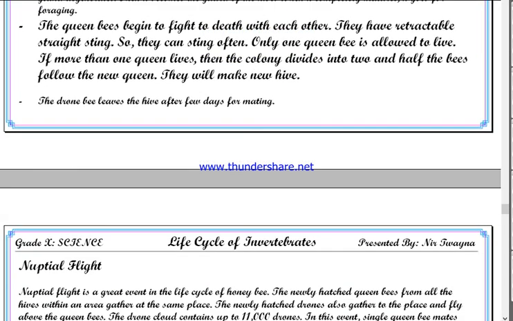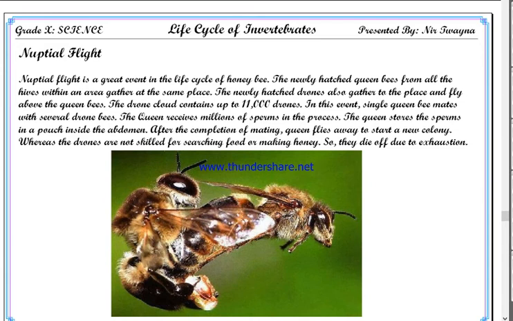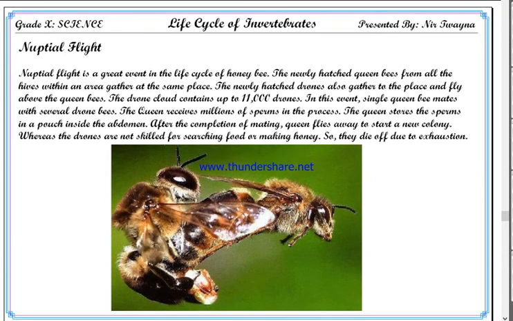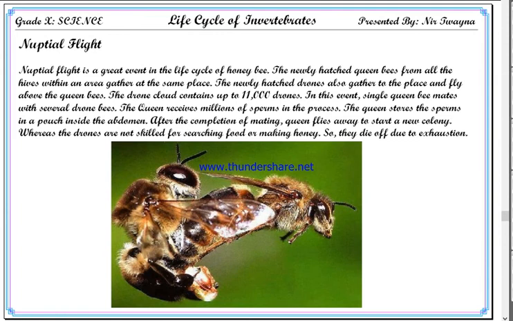What happens? The queens and the drone, they have to undergo a process called nuptial flight. All new queens especially, not the old queens, and sometimes old queens as well, if they are out of sperm, then these queens have to leave the hive. All the queens of particular area, they leave the hive and gather in a place, and they release a special hormone, a special chemical, and that chemical acts as a signal for drone bees.